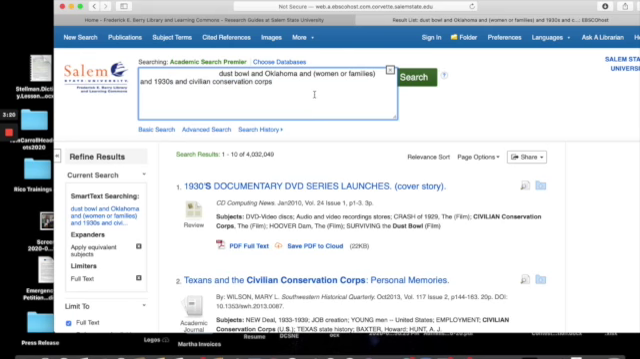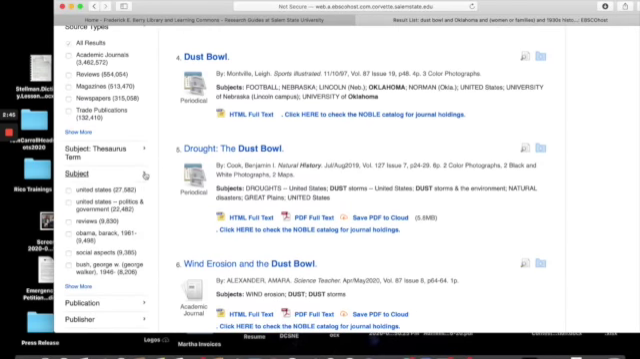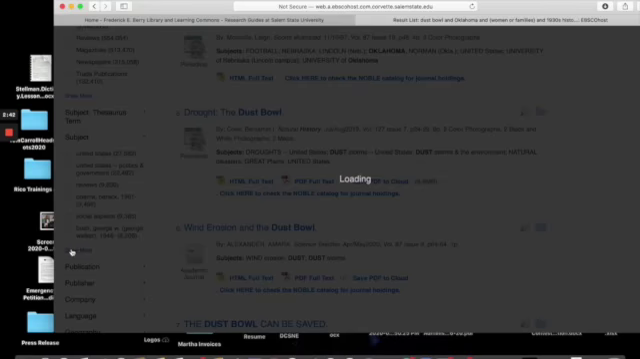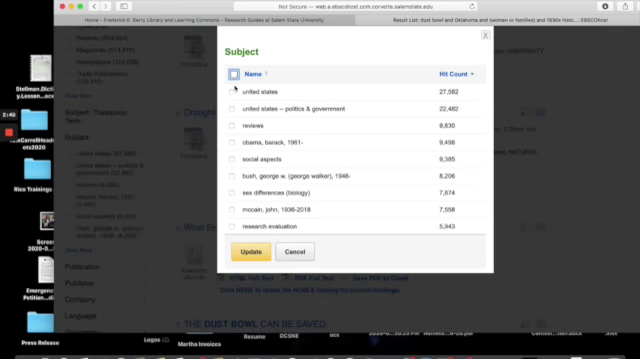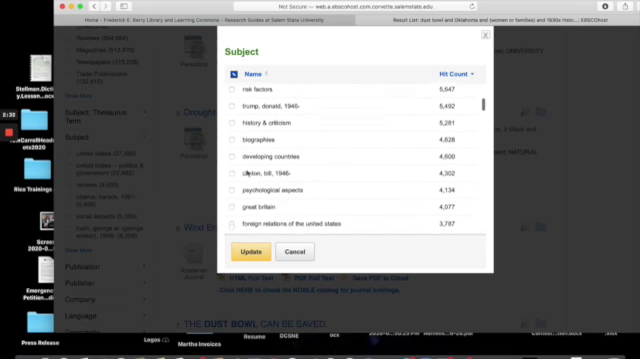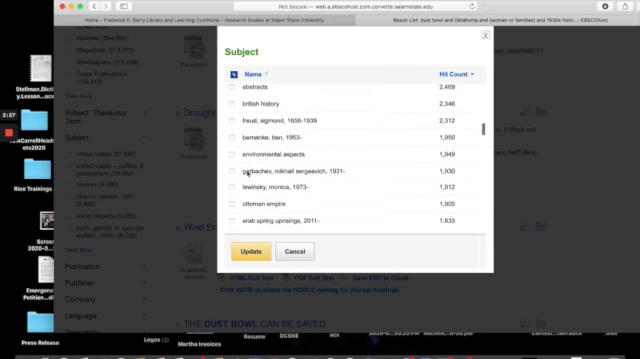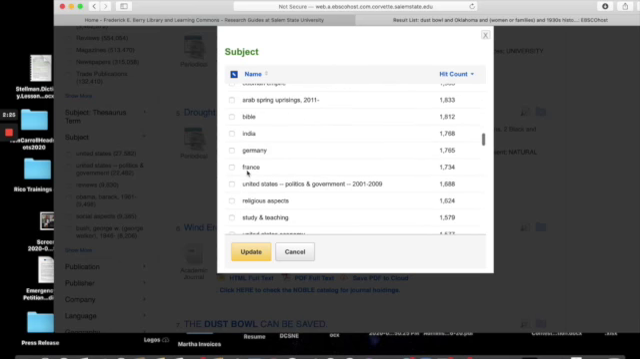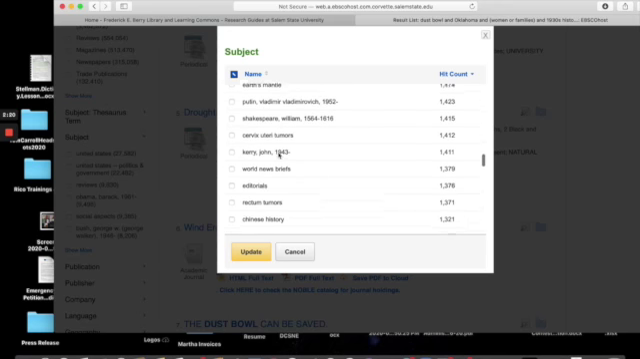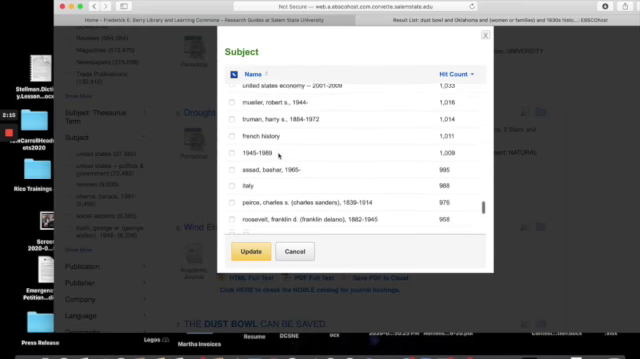So let's go into subjects here. That's one way to narrow our results. Subject. Let's open this up. All right, there's a lot of results here that we're not interested in. Obviously, the United States we want that. But we don't want Bush, sex differences, research evaluation, Trump, developing countries, British history. There's a lot of subjects here that we're not interested in for this topic. Vladimir Putin, Shakespeare.